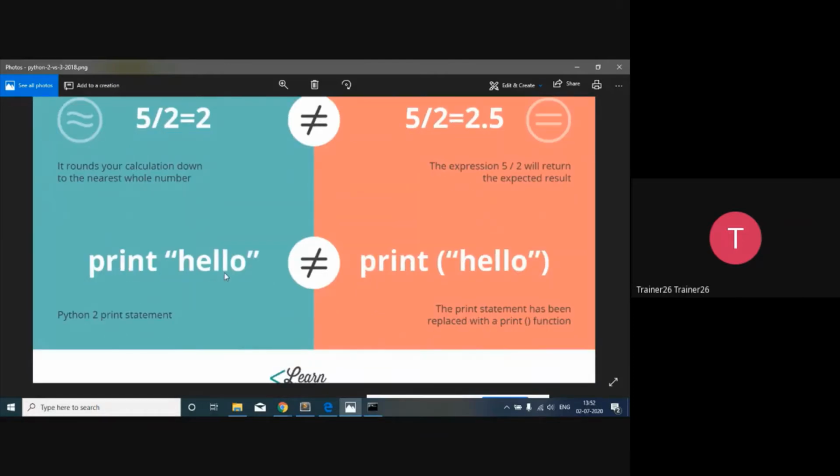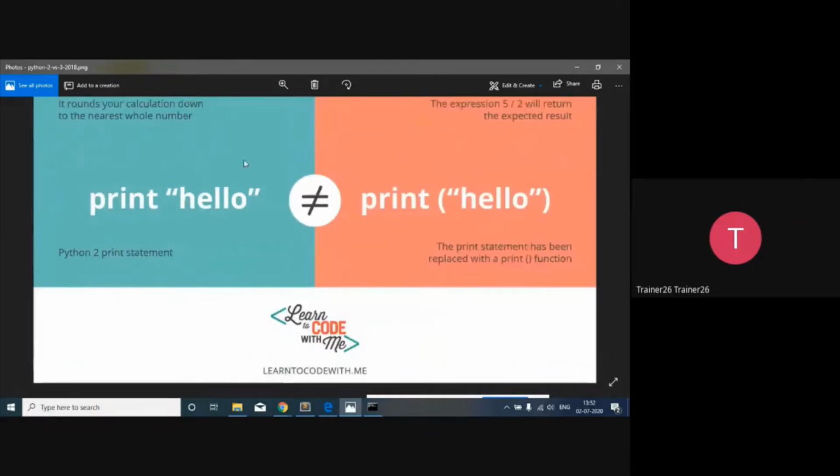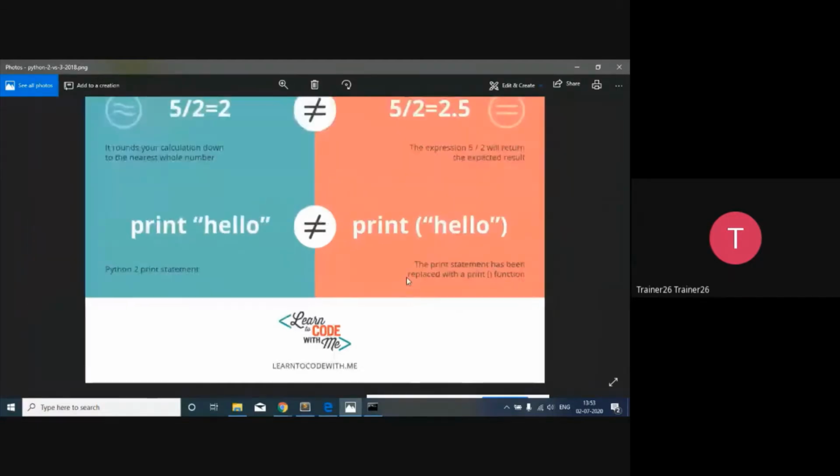And one more measurable, noticeable difference here is that print is the most common statement in Python 2, and it has been turned into a print function in Python 3. So in Python 3, it is going to be a function, meaning it is going to have round brackets. So that is the basic difference between Python 2 and Python 3.